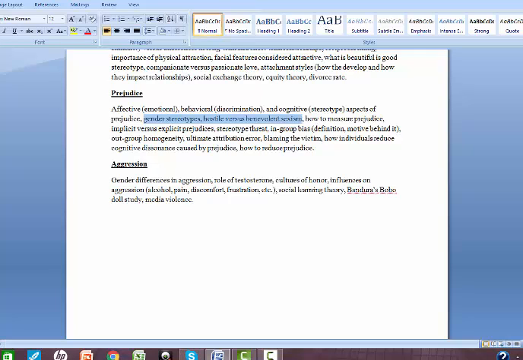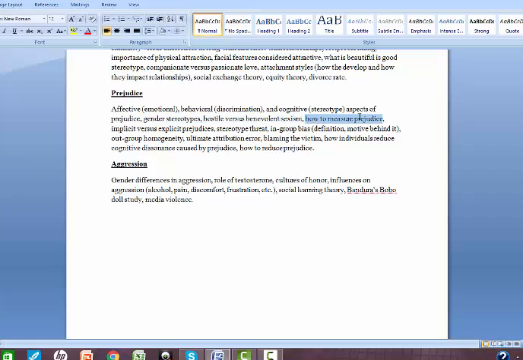This is the idea that in hostile sexism, women are viewed as being very inferior, that they don't have the same rights and the same opportunities. Benevolent sexism also views women as being different based on that group membership, but sees them in a more positive light. Sometimes we see this on television shows where the wife is portrayed as being the intelligent one who fixes everything and the husband is a buffoon, right? Sometimes you see this. So both of those are sexism because they are treating men and women differently based on their gender, but it can either be something that treats women as inferior or as superior, right?